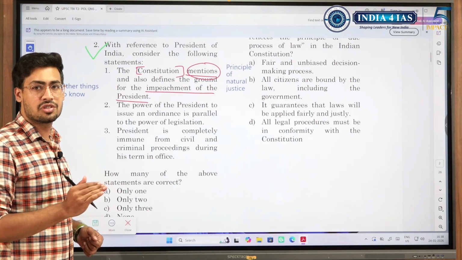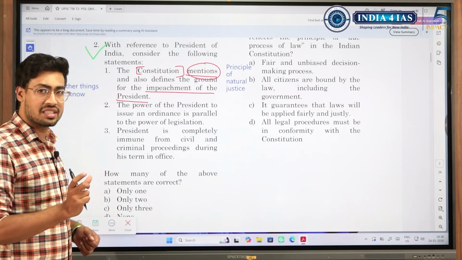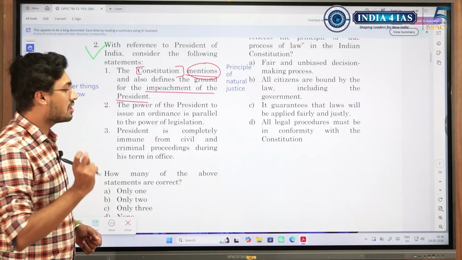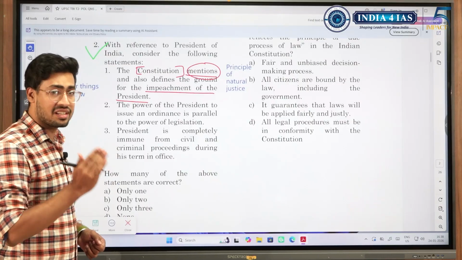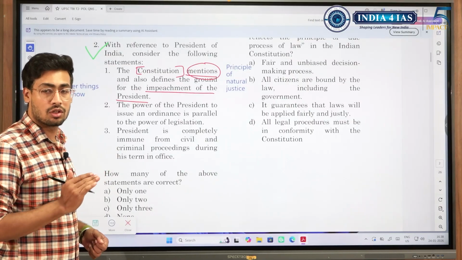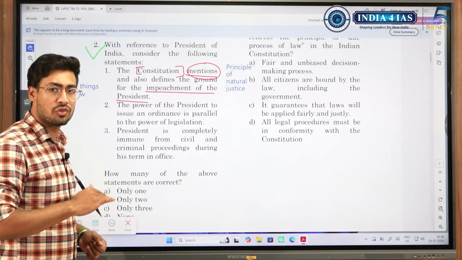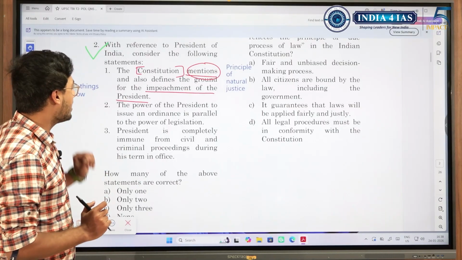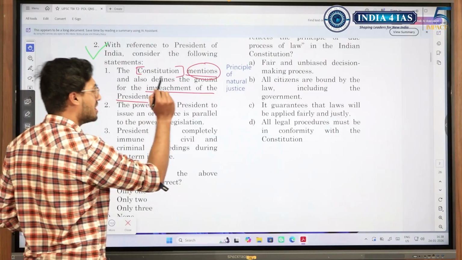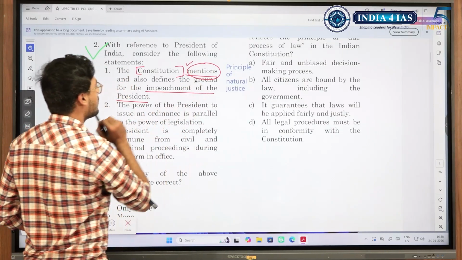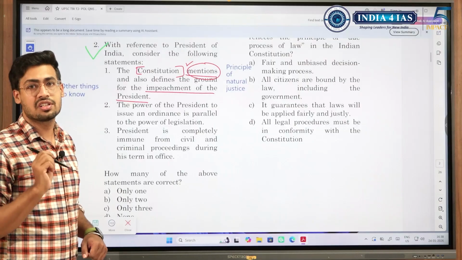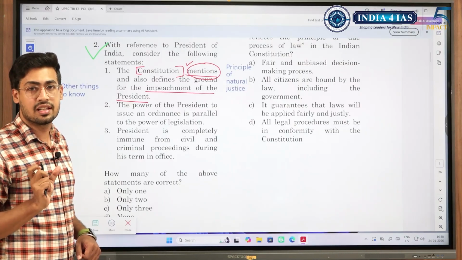In general, constitution speaks in a very concise way about most of the things, but there are certain grounds or certain things that are mentioned in the constitution and we need to note those things. And in most of the other cases, the constitution doesn't define or mention those things. So here in this case, constitution does mention the impeachment of the president, that he could be removed for violation of constitution. Now that is only one word that is mentioned in the constitution.